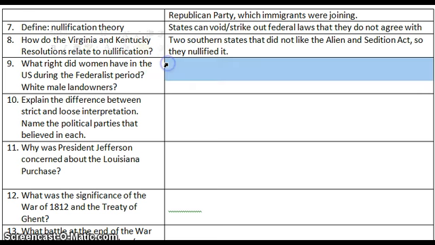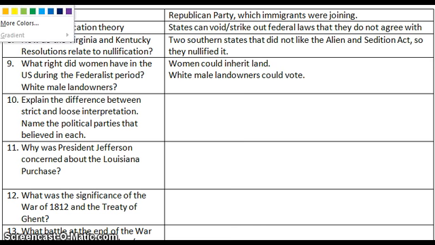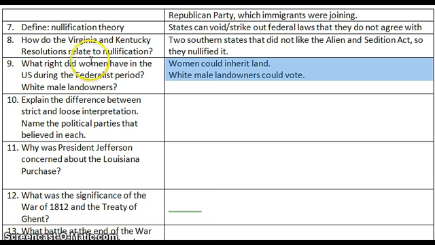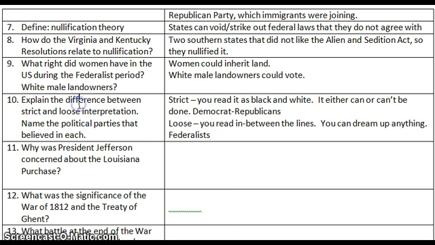That's what they're saying. So the next question that you have is, what rights did women actually hold during the Federalist period and white male landowners? Women can inherit land, and that's it. They can inherit land, like if their husband's deceased, they'd be able to get the land. White male landowners could vote. So when you look at who actually could vote at the beginning of our nation's history, it's only the rich white landowners who could actually vote.